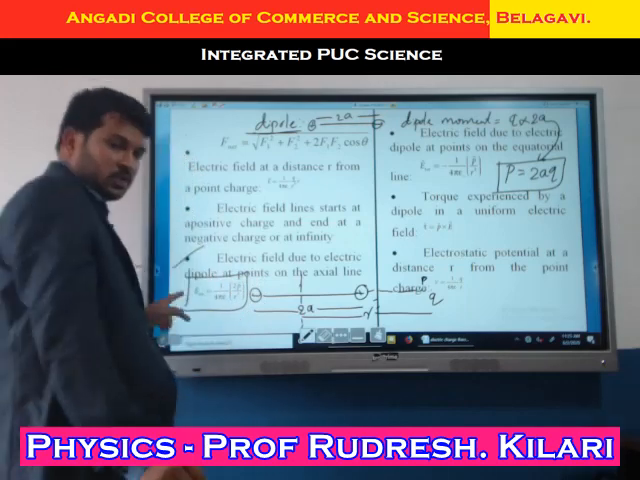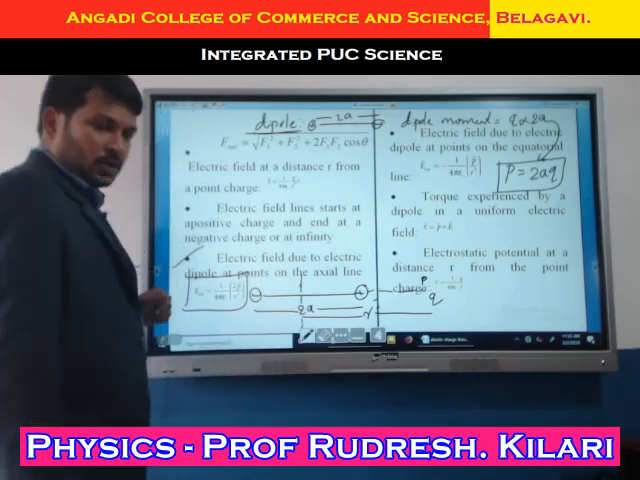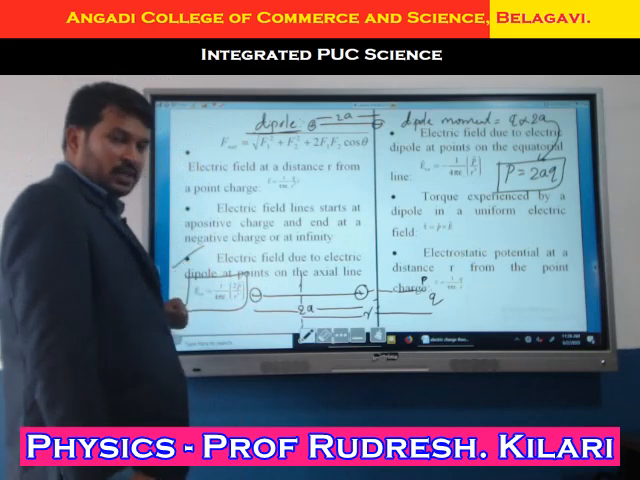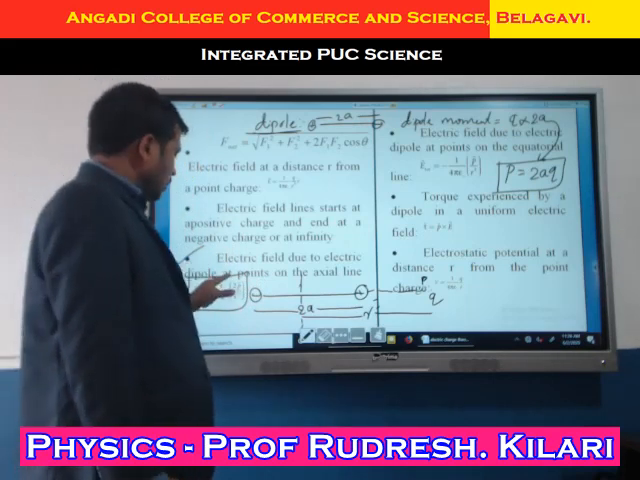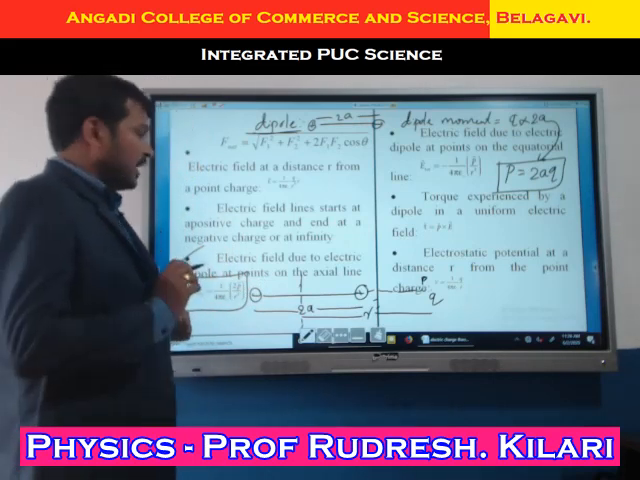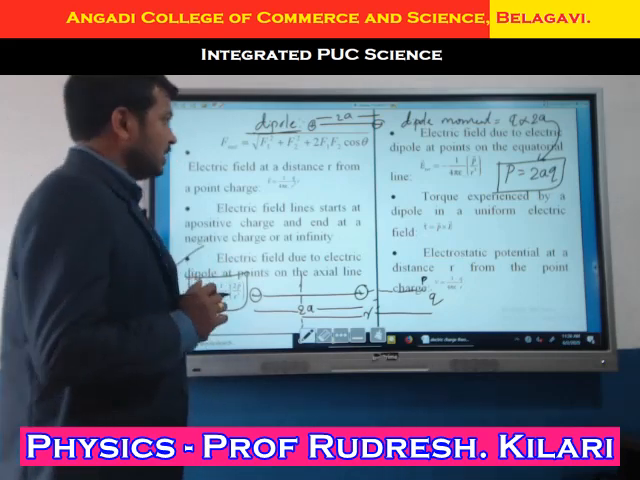You remember students, using this one I will solve the problems. What is the end expression? E equals 1 divided by 4 pi epsilon naught, 2p divided by r cube is the expression. Clear? I hope you cleared.